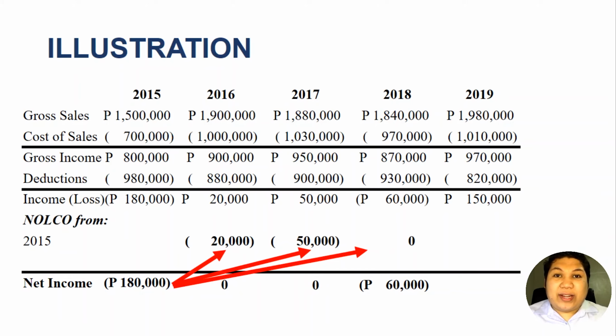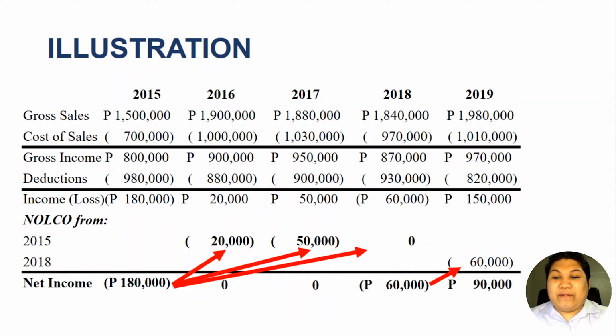Okay? Now we have another loss in 2018 and that is 60,000 pesos. Again, we can carry over this next year and that is to be deducted from our net income in 2019. So therefore, in 2019, the entire net operating loss from 2018 is fully absorbed. So we will have a net income in 2019 of 90,000 pesos. That's it. That's how you carry over the loss.